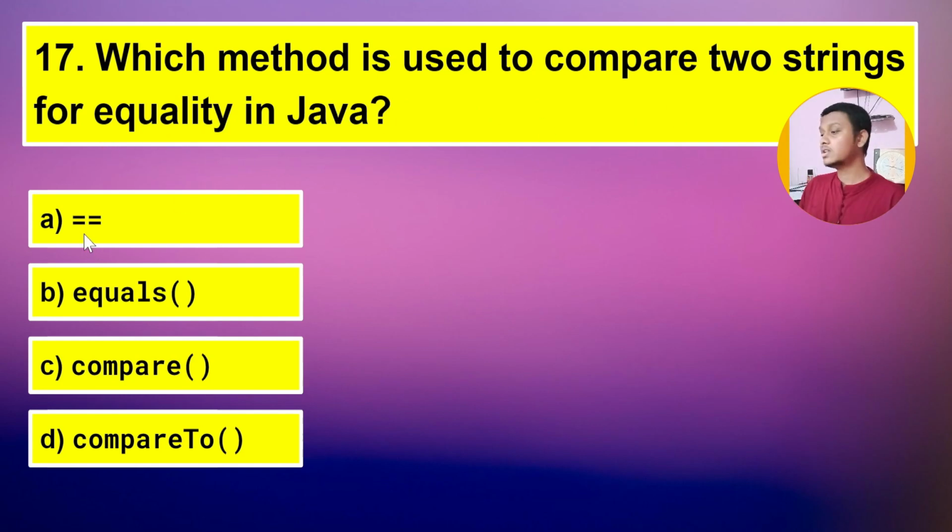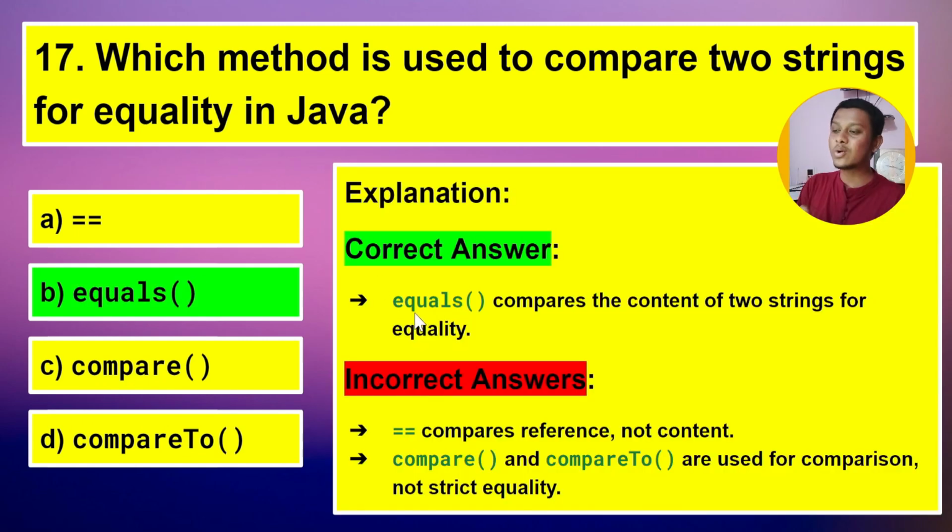So now let's jump to our next question, which is which method is used to compare two strings for equality in Java? Equal to, equals, compare, compare to. So its correct answer is equals. As you can see, equals compares the content of two strings for equality, and double equal to compares references, not content. So if we use double equal to for comparison, then it compares the reference, meaning the object, the memory where it is actually created, and compare and compare to are used for comparison, not strictly for equality.